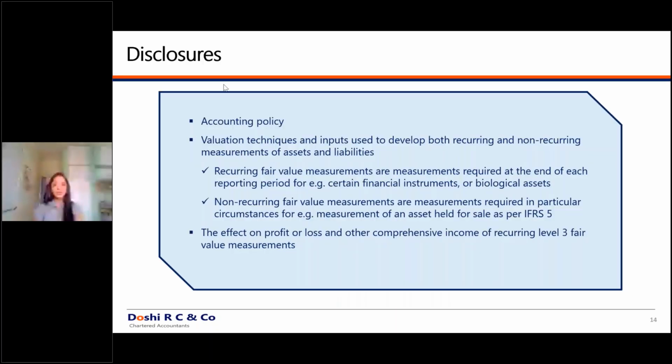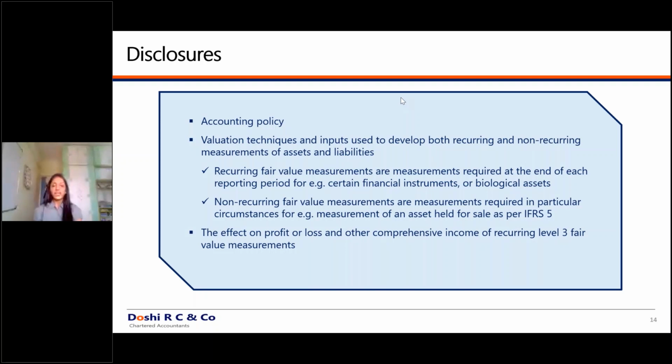Now, under this standard, on a primary basis, you will have to disclose in your significant accounting policies how the valuation is carried, what the parameters used for the valuation are, and what levels of hierarchy are used for the purpose of valuation. What additional is required?